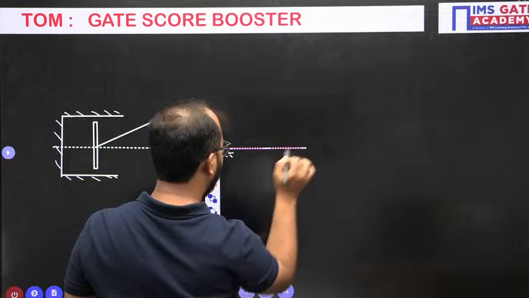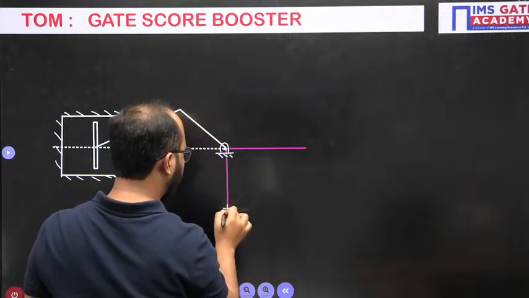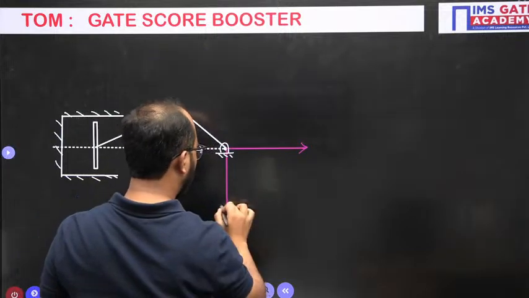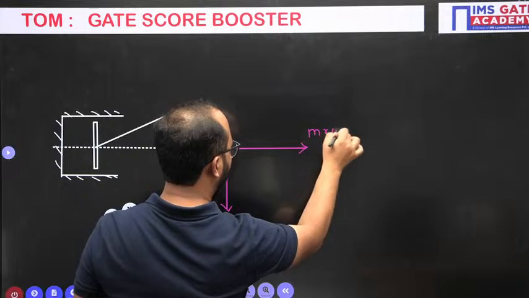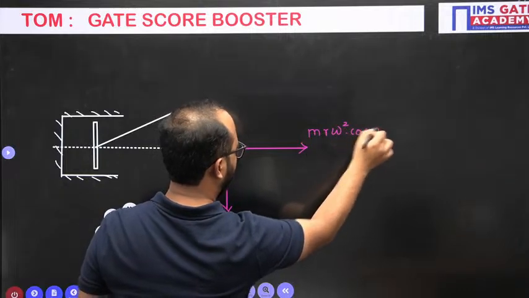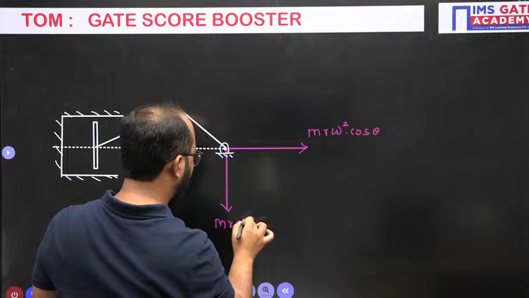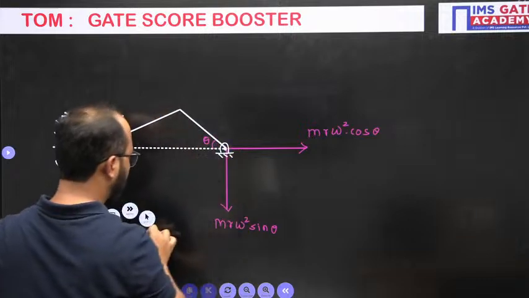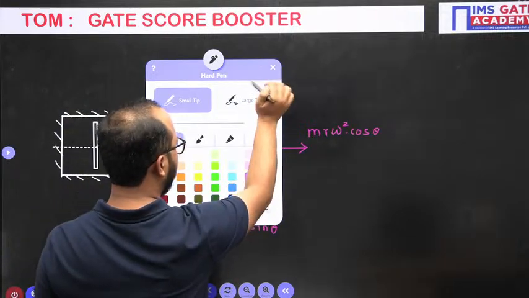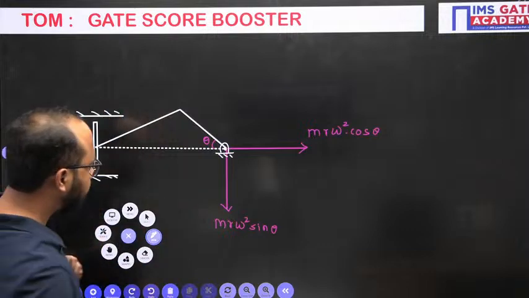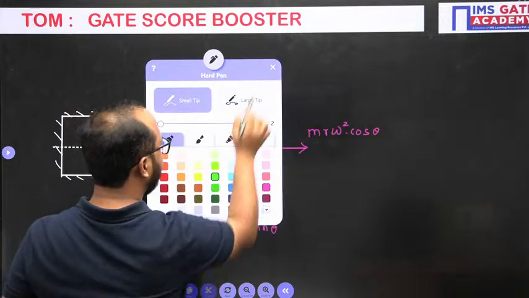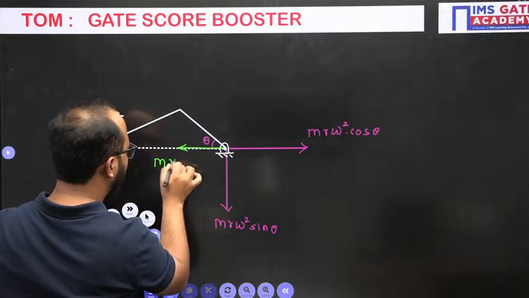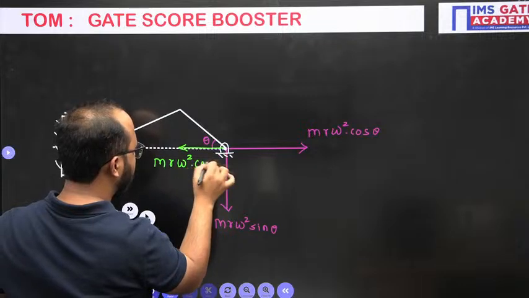One along the line of stroke, and another one perpendicular to the line of stroke. This is m r omega square cos theta, and this is m r omega square sin theta, whatever angle theta we are having here. Now, what about this one? The unbalanced force, m r omega square cos theta.